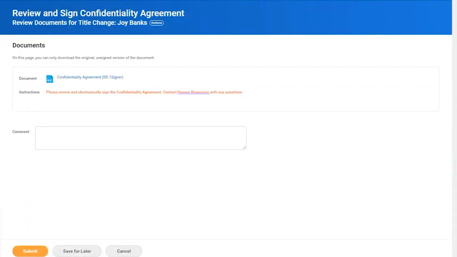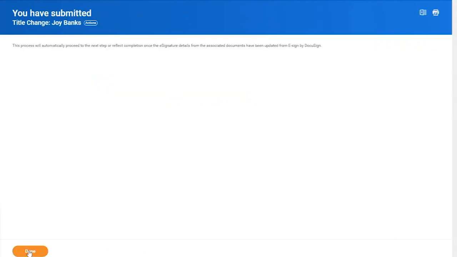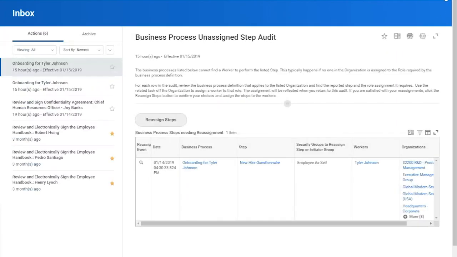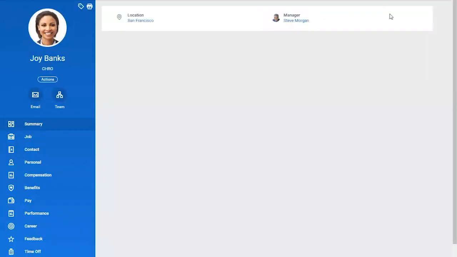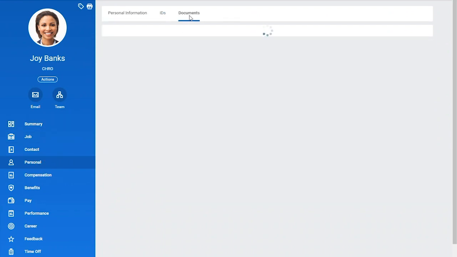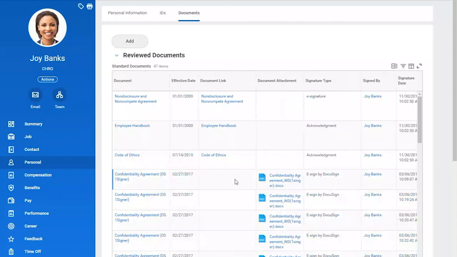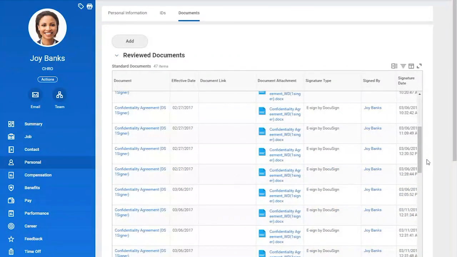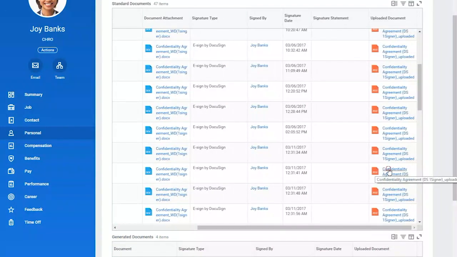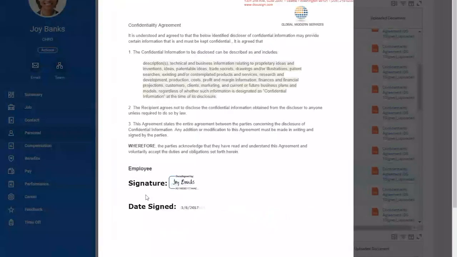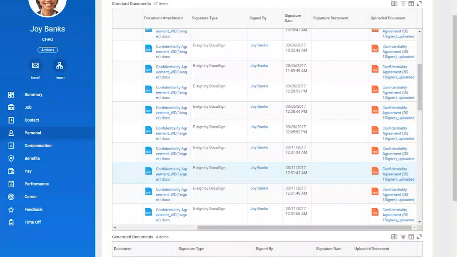The saved document, and I'll make a comment if I want, I hit submit and done. The saved document is stored in Joy's profile, and you'll see it's under the personal documents folder. And while Joy has done many of these demos on our behalf, you can certainly see there's a few of those in there. By clicking on one of these, you'll see an example of the signed document that was completed and stored now back in the Workday system of record.